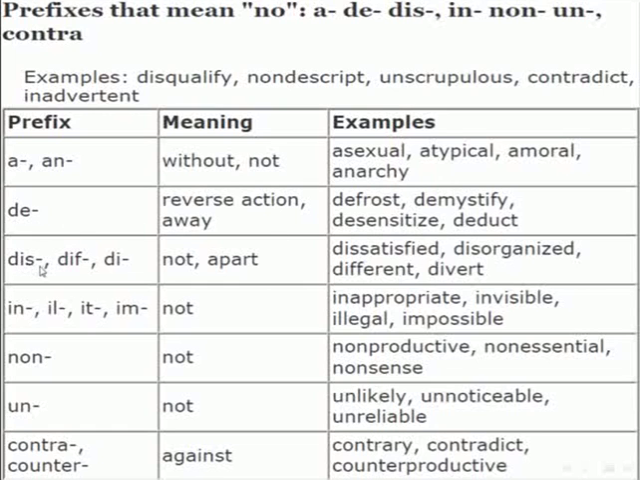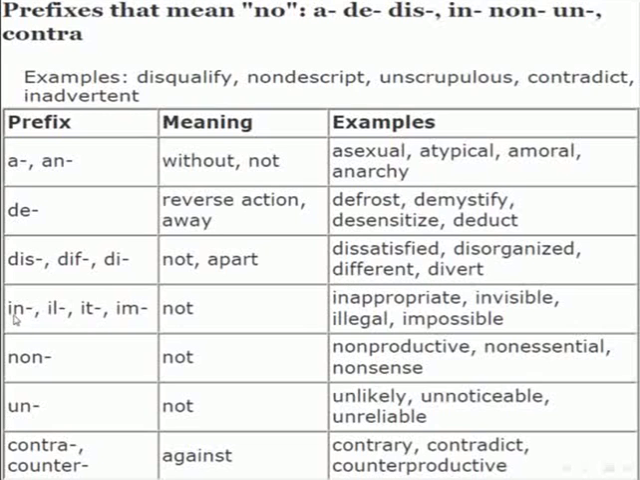Prefix dis, or prefix with dif, or a prefix with di only. So again, the meaning is not or apart. So most of or all of these prefixes give us the meaning as if the meaning was with no. Example: dissatisfied. It means not satisfied. Right? Disorganized. It means not organized. Different. Right? It means not the same. Divert. Right? Here with i, di. Right?